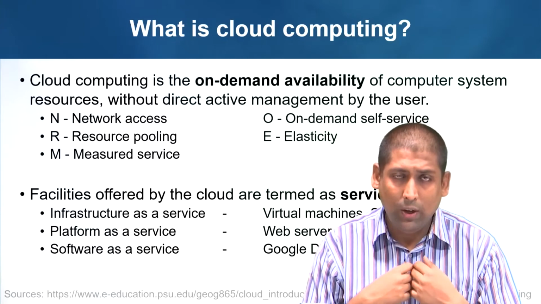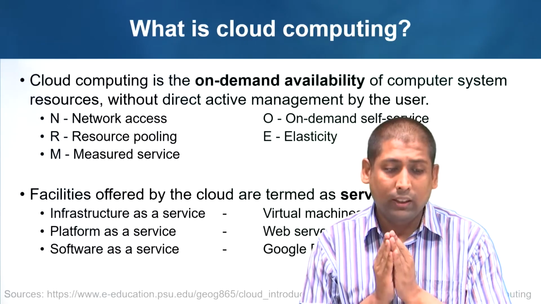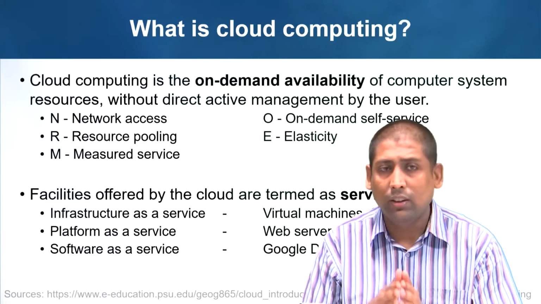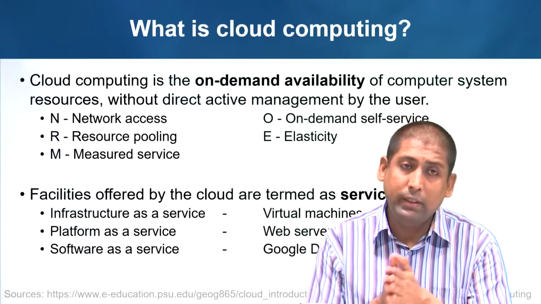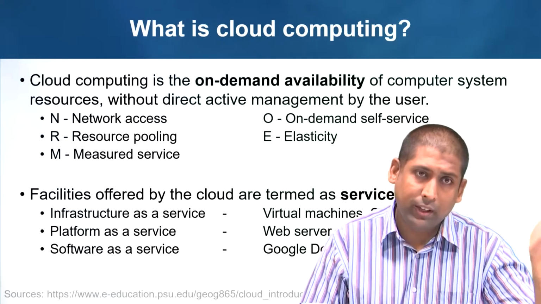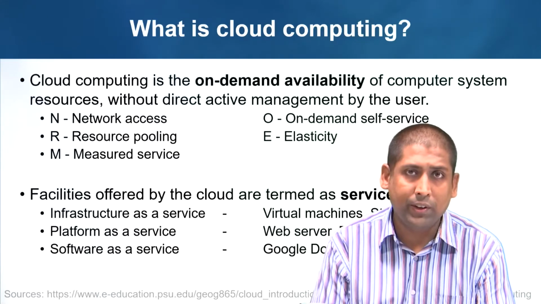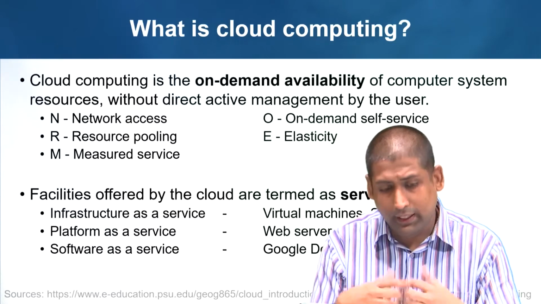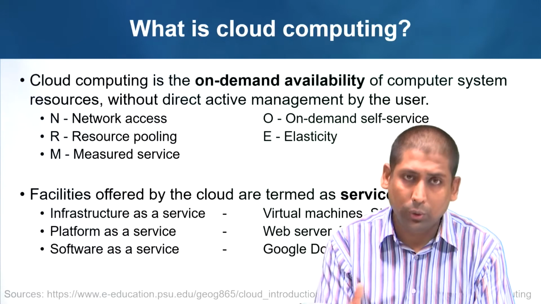Now, when you are trying to access a specific data set or a software, the system decides which is the fastest way to get the resource to you. It could be the server near you, or it could be a server 1,000 kilometers away because the nearest server is down or the network connectivity is poor. So, the cloud computing itself decides how to give the appropriate amount of resource to the user.